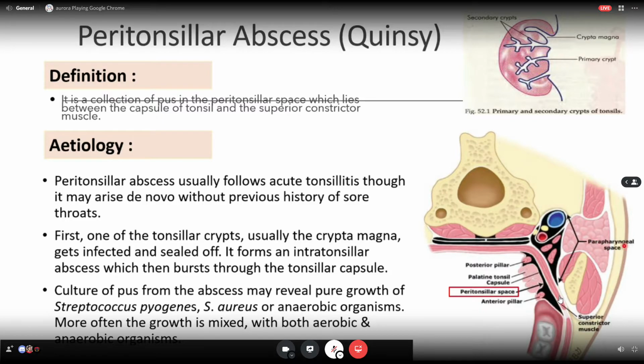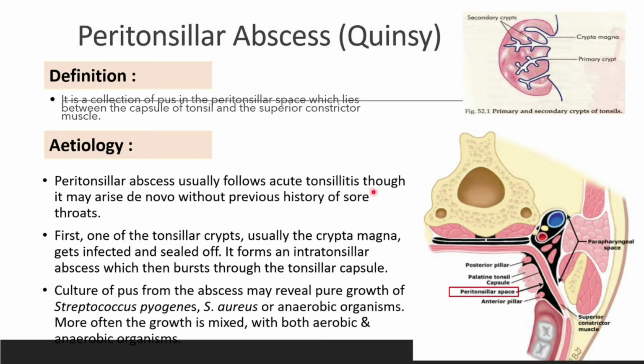Belakang ni para pharyngeal space. Kalau peritonsillar abscess ni dekat peritonsillar space. So dia just belakang ni lah palatal tonsil ni. Ni capsule kan. Ni yang black ni, hitam ni space dah. So dia usually follow acute tonsillitis.